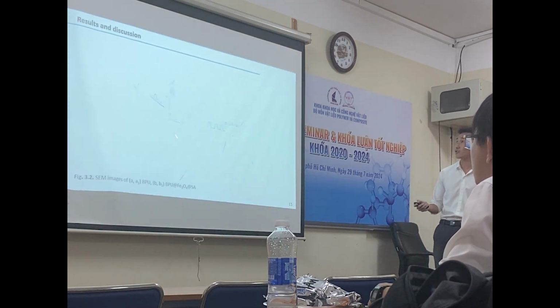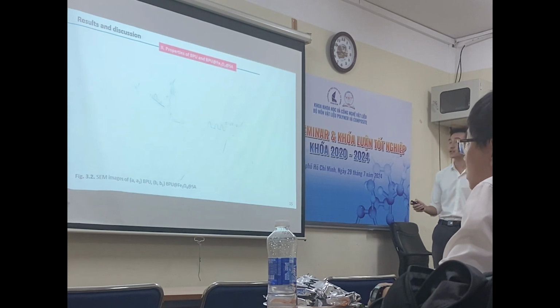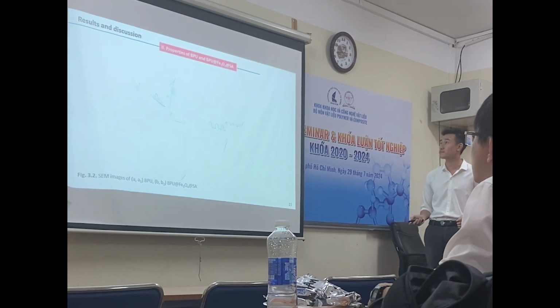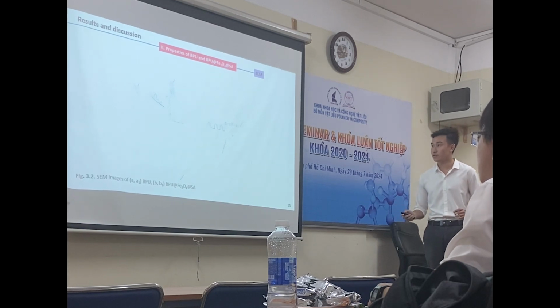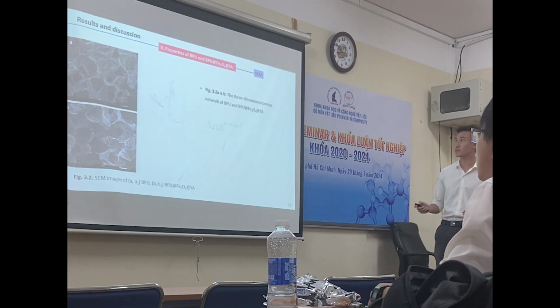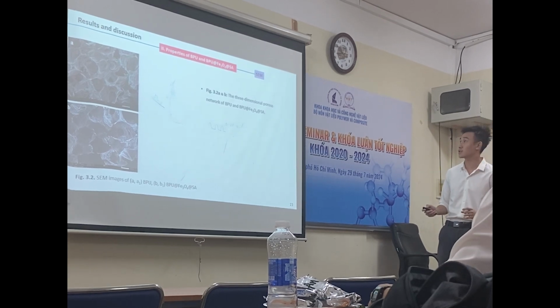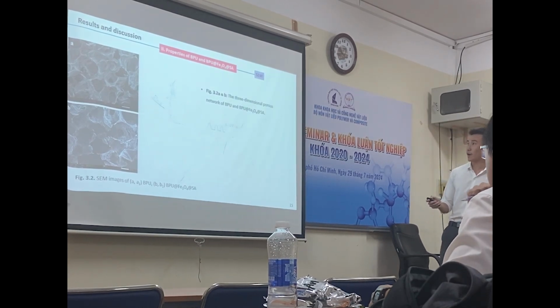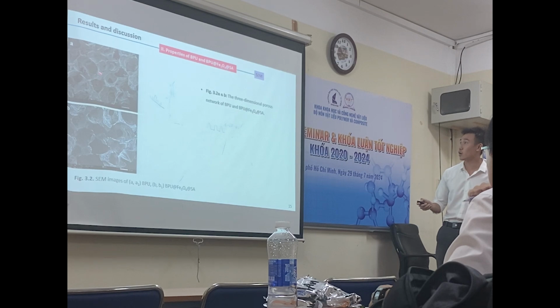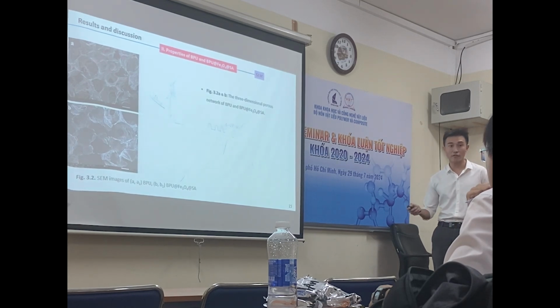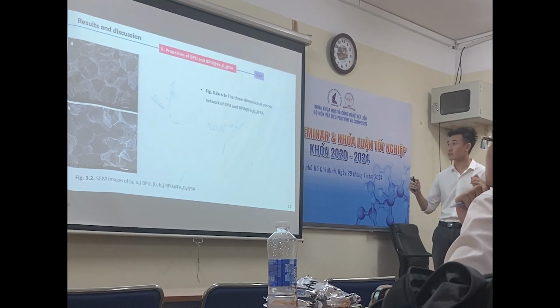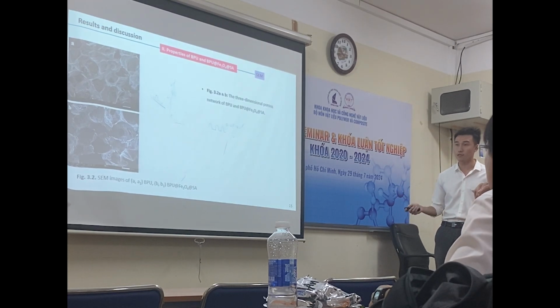Next, we discussed the structure and morphology of the crystal BBU, the BBU nanocomposite. SEM images were used to analyze the structure of the sponge. Figure 3.1a shows the three-dimensional network of the two samples. This structure is very important for storing the oil contaminant.